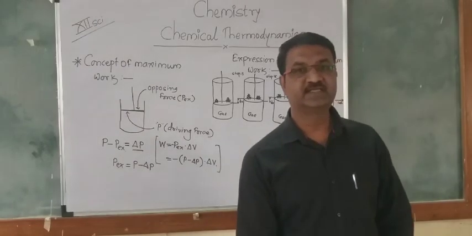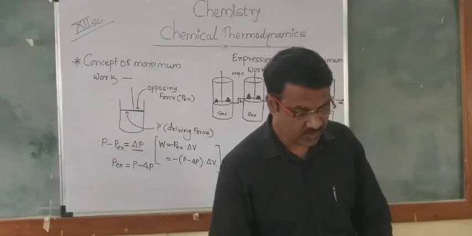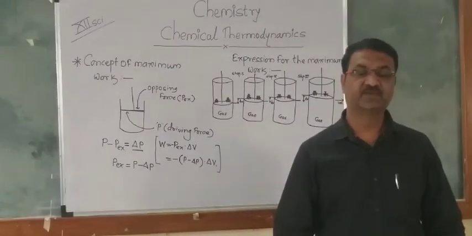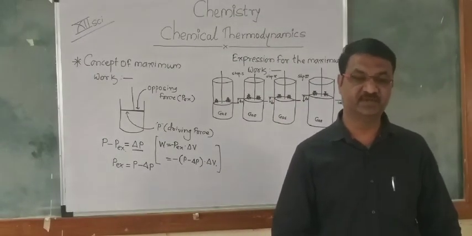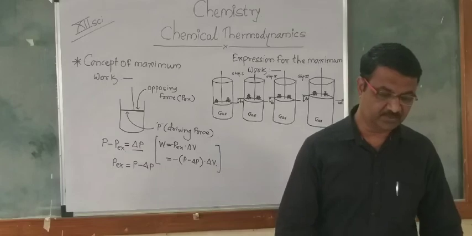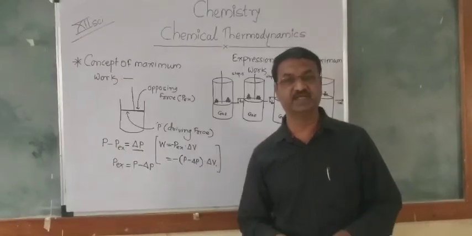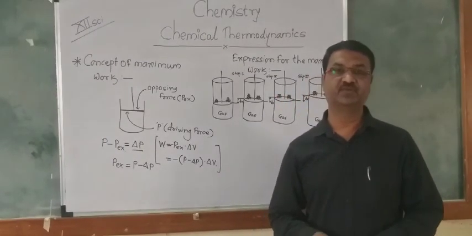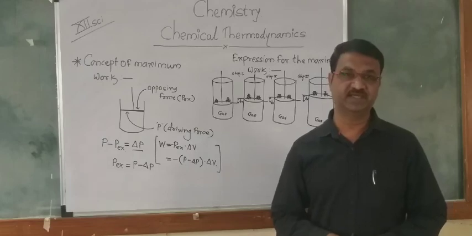The work would be maximum when delta P is minimum, that is, when the difference between the forces is infinitely small. Then the maximum work will be done by the system.